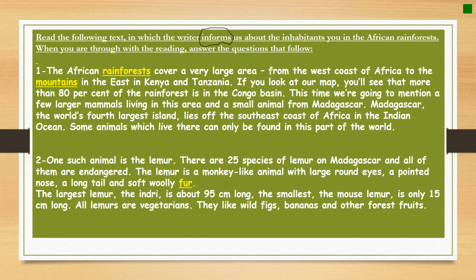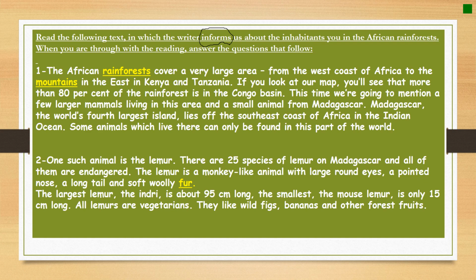Whenever I find this word, it means that the text is an informational text, and this is related to the genre of the text. We've explained before that an informational text is a text that gives us information. It means also the author's purpose here is to inform.